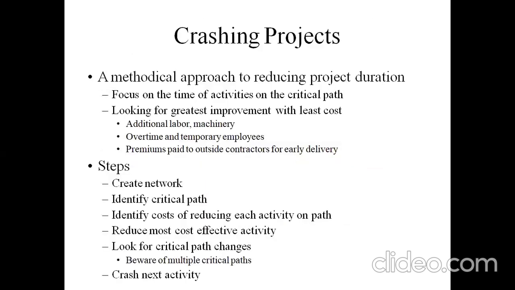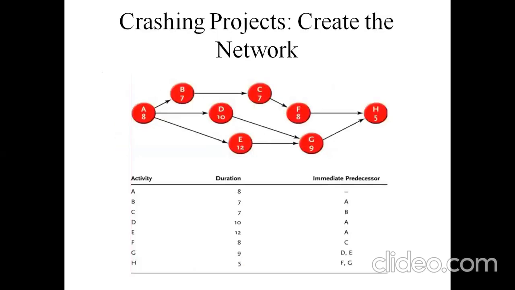A methodical approach to reducing project duration. Focus on the time of activity on the critical path, looking for greatest improvement with least cost: additional labor, machinery, overtime, temporary employees, and premiums paid to outside contractors for early delivery. Steps: create a network diagram, identify critical path, and identify the costs of reducing each activity and path. Reduce most cost effective activity, look for critical path changes, and complete the project within the time duration.